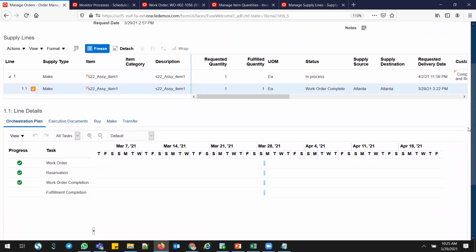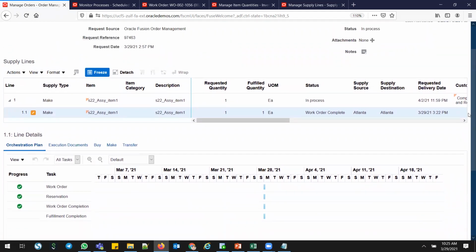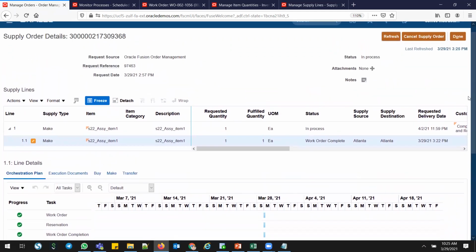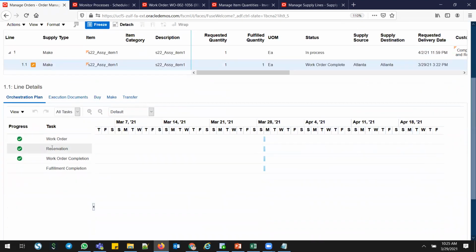In the supply chain orchestration also, you can use this work order number or the SCO number. Using this SCO number, you can pull the details. So work order created, it reserved against the sales order, and then the work order completion done. Once you pick and ship, this will be completed. The orchestration process also will be completed. We'll go and pick and ship this order, right?